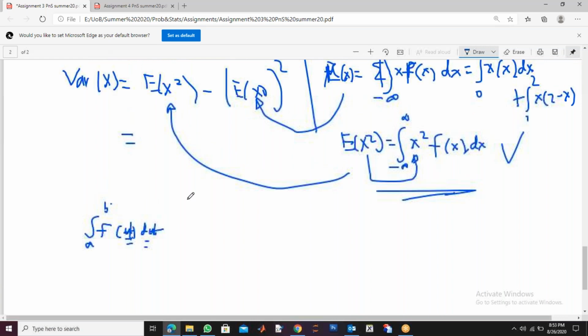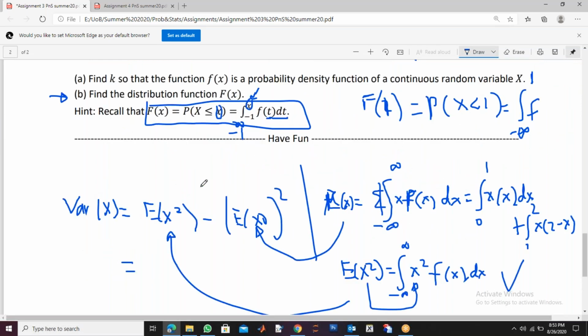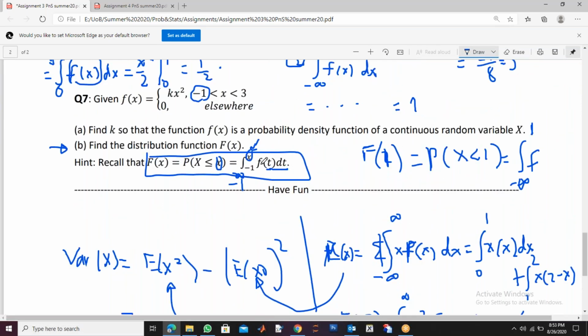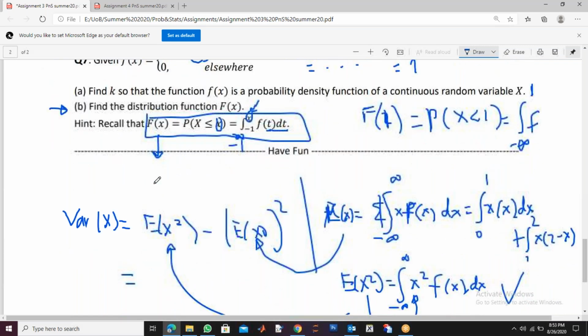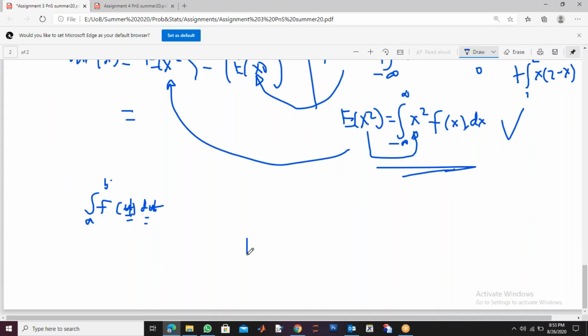So what will f(t) become? f(t) becomes k t squared. We put x by t, k t squared dt, and it will become k t cubed by 3. Then you will put t equal to x and t equal to minus 1. It will give you a function of x. So you can find the distribution function easily as well. Remember, when you write the distribution function of x, you have to write it for all real numbers. You see here also, it is given for all real numbers.